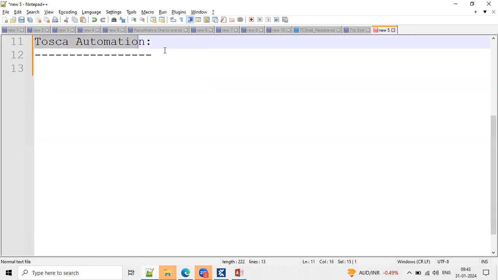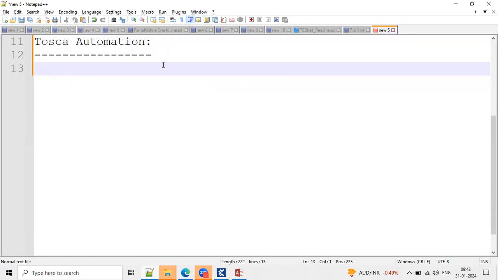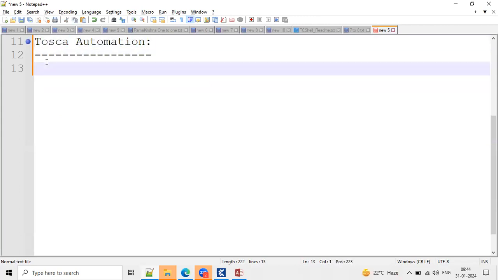Tosca automation is nowadays the most popular automation tool in the market. Why is this tool popular and what are the advantages of Tosca? We'll discuss those points. First of all, the Tosca tool belongs to the Tricentis company, a reputed product-based company.